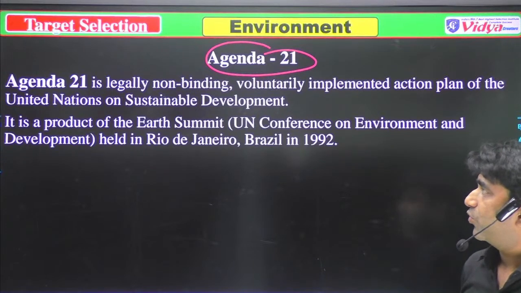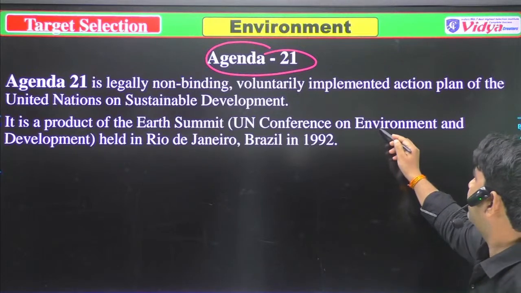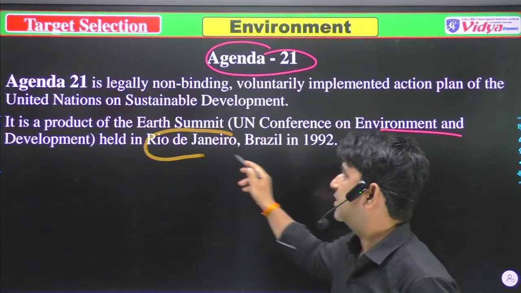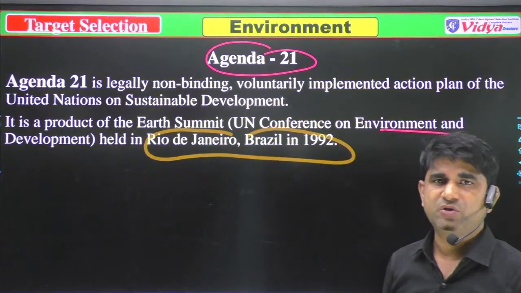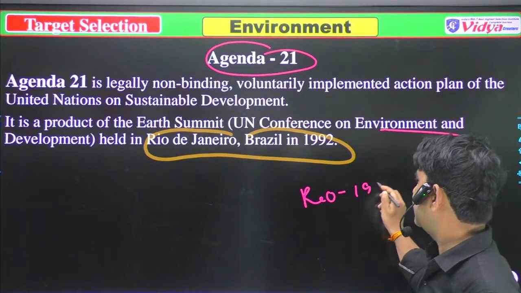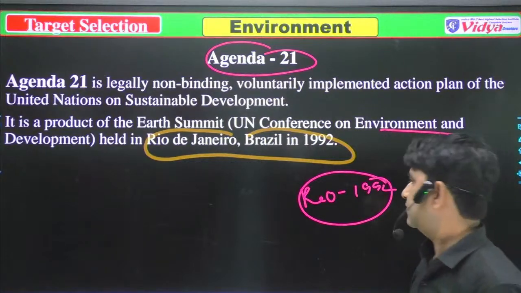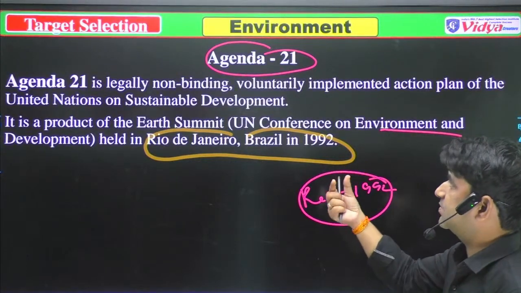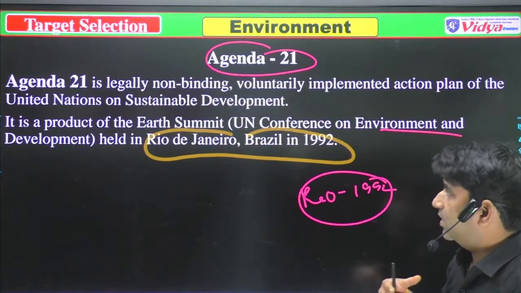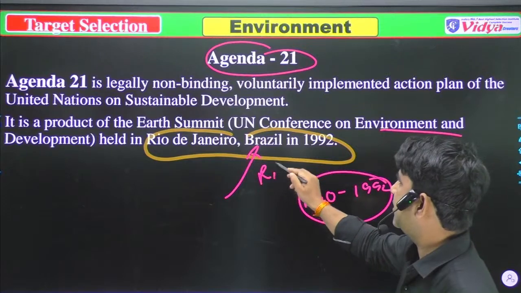It's a product of the Earth Summit on Environment held in Rio de Janeiro, Brazil, in 1992. So you should remember that Agenda 21 is directly related to Rio de Janeiro, Brazil, I mean the Rio Summit 1992.